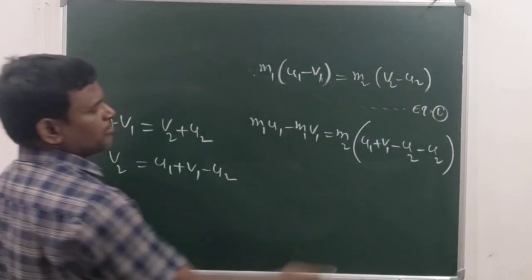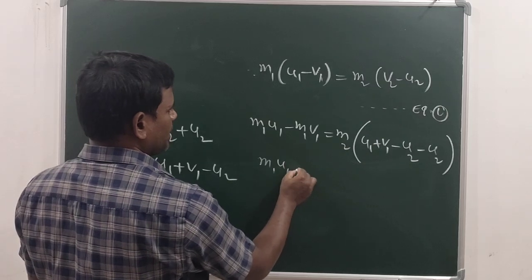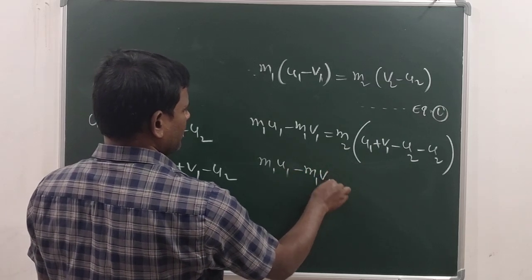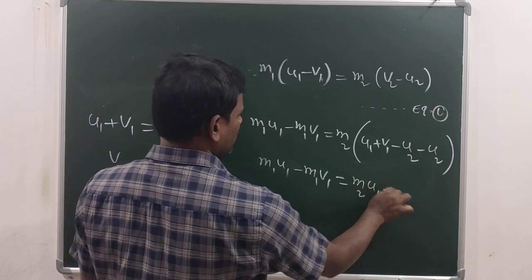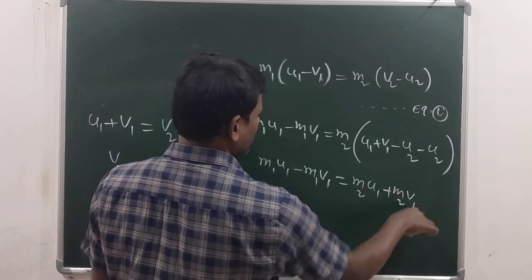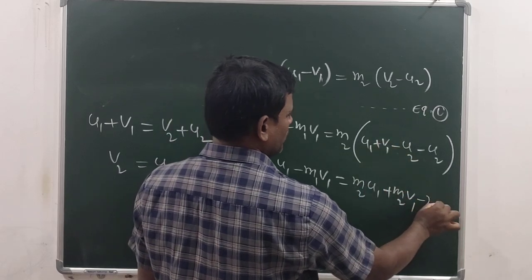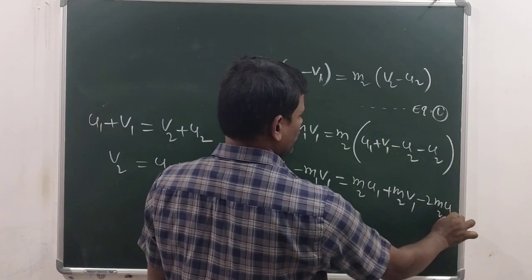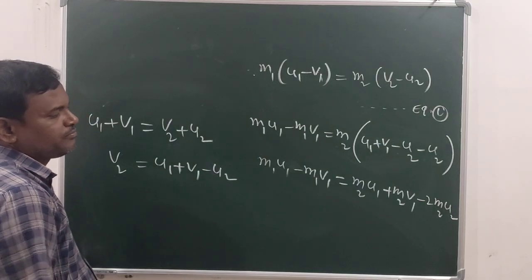Now simplify this. M1 U1 minus M1 V1. When you send this inside, M2 U1 plus M2 V1, and here minus 2 M2 U2 you will get. Now make V1 the subject.